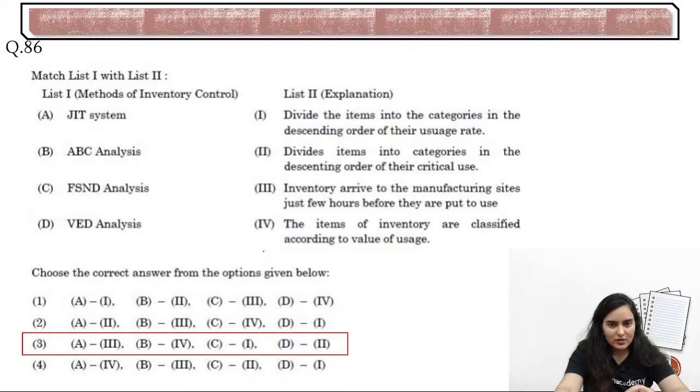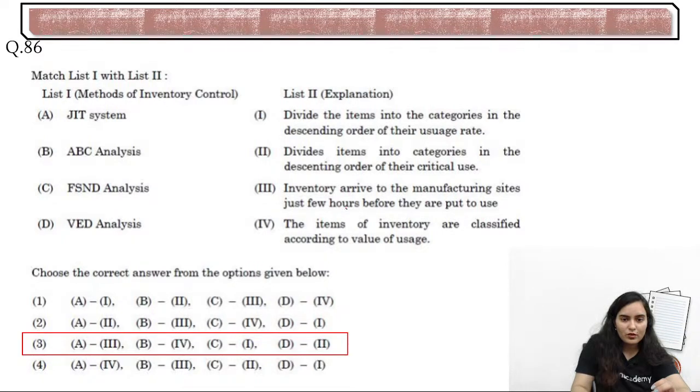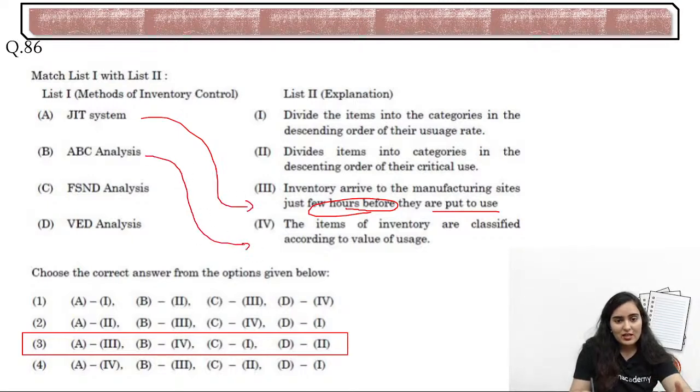JIT is the inventory that arrives at the manufacturing sites just a few hours before it is put to use. So that will be just in time. And then ABC analysis, that is activity based costing, where we categorize the inventory on the basis of their values: highest value, moderate value, and least important value. Then FSND divides the items into categories in the descending order of the usage rate.